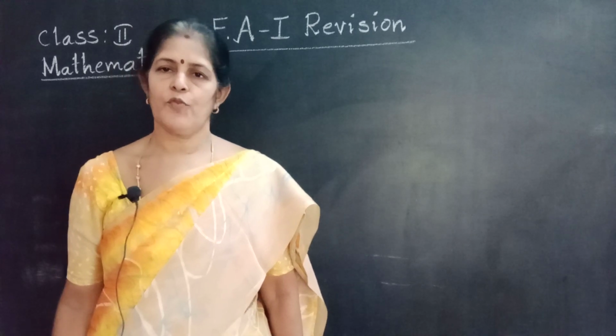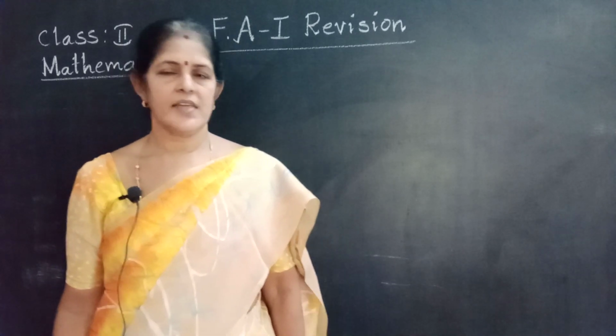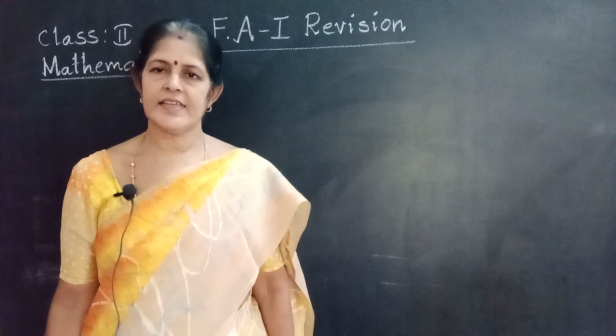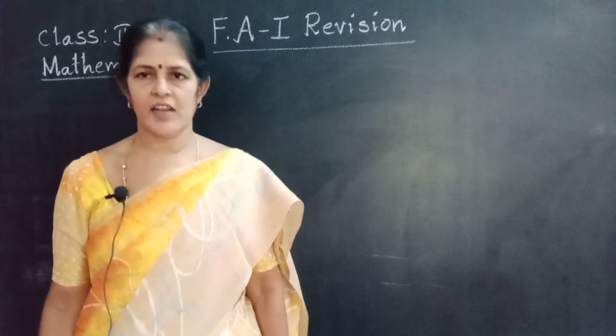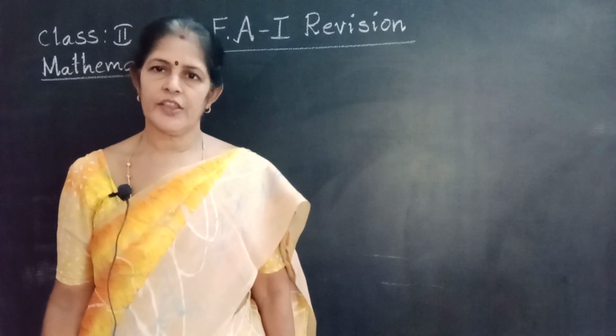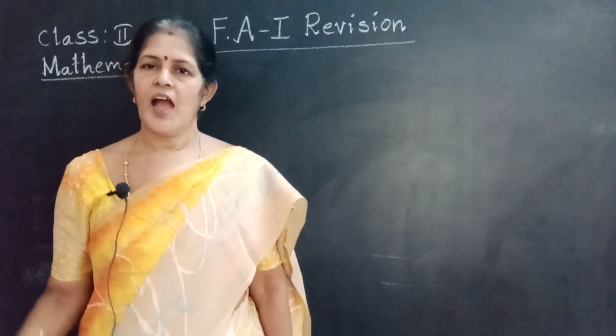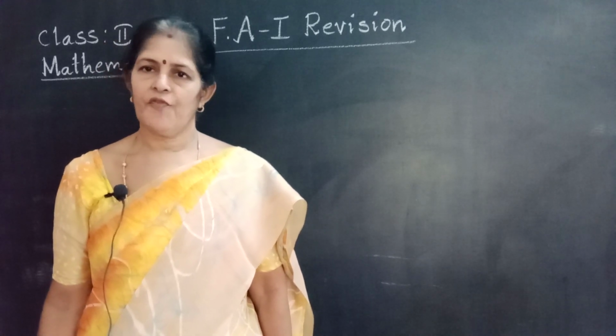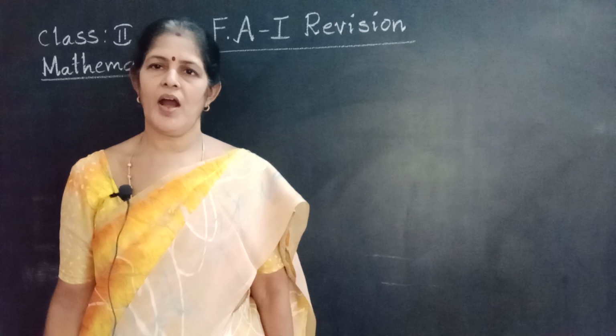I already sent some revision sheets on the 25th, 26th and 27th, three revision sheets. Follow those revision sheets, watch this video and prepare well for the FA1 exam for 25 marks.